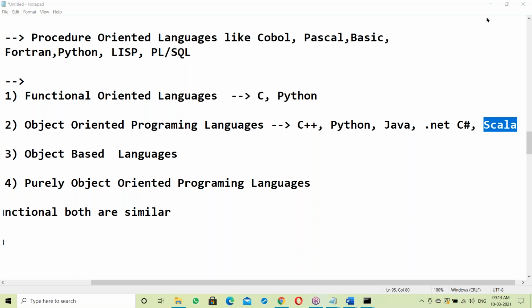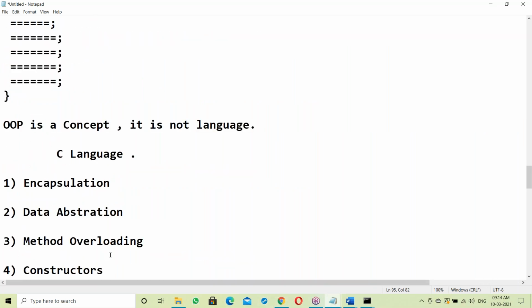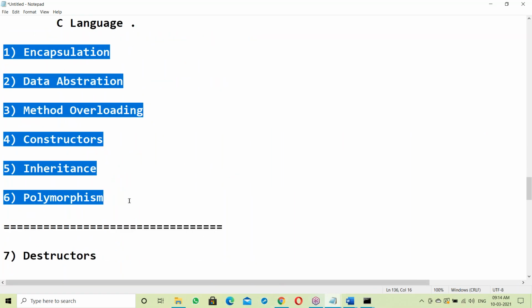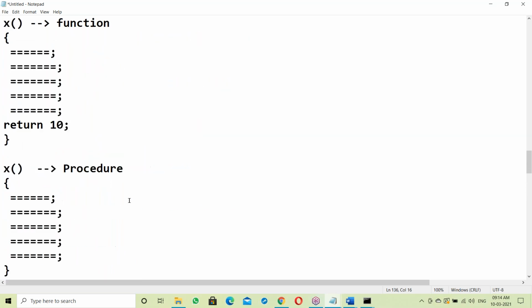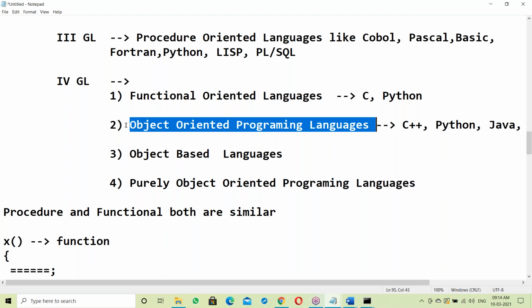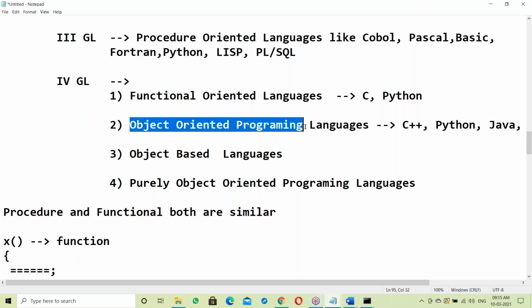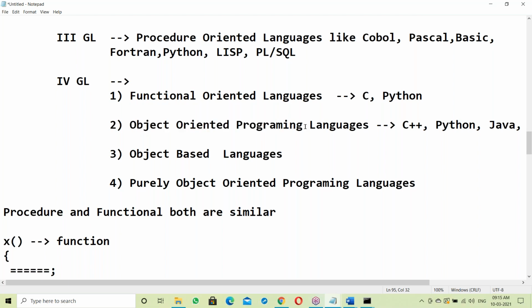So these are object-oriented programming languages, and they support these minimum features. They are OOPS languages. In OOPS languages, every task is handled by the object. If a task is handled by a procedure, it is called procedure oriented. If the task is handled by a function, then it's function oriented. In OOPS languages, everything is objects. Every task is handled by the object, and that's the reason it is called object oriented.